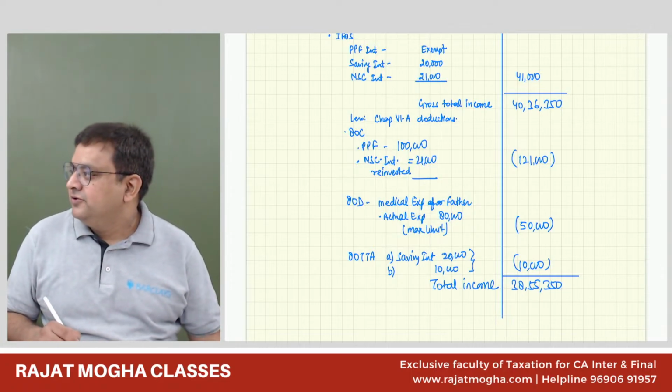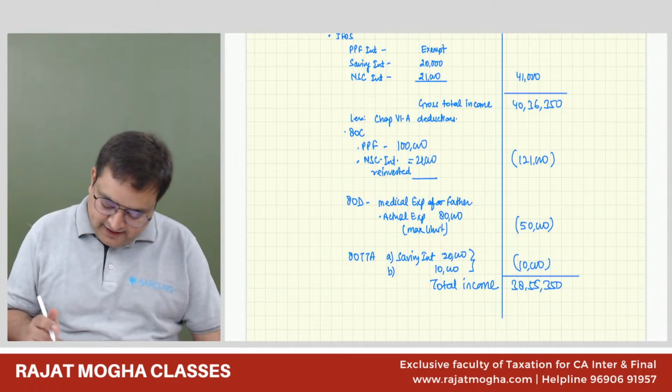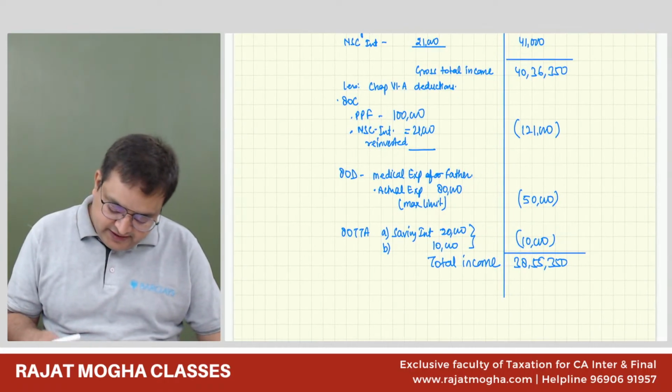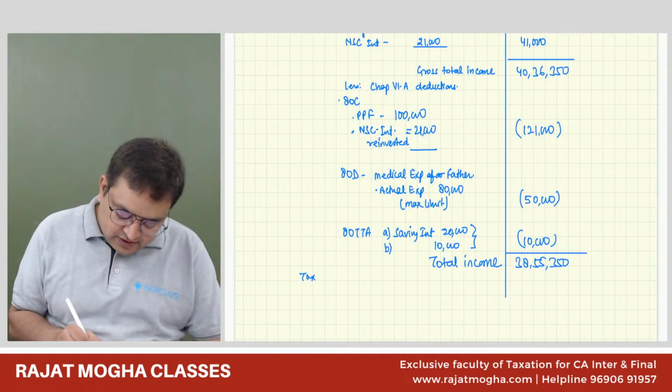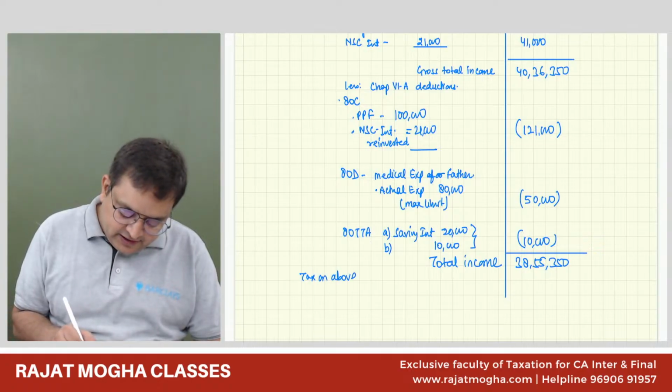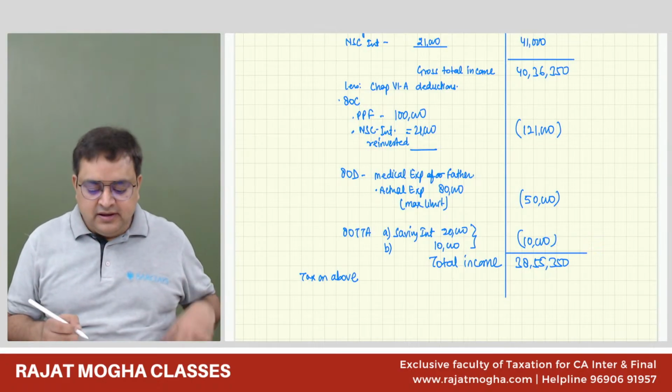Correct, Likita. Good. Vijay, correct. 38,55,350. And now we need to compute the tax on above. As per default rate or as per optional rate? As per optional rate.